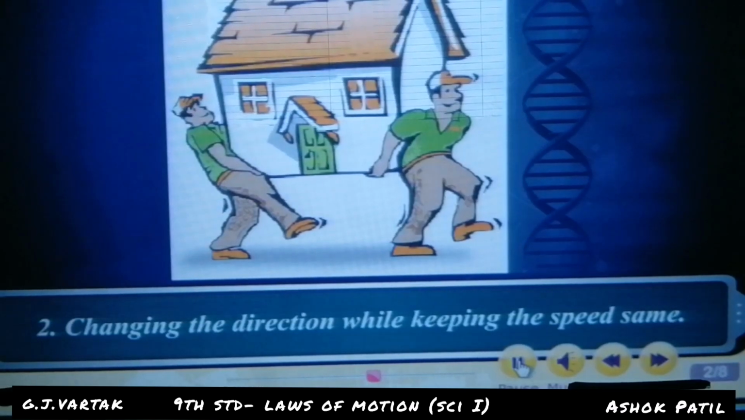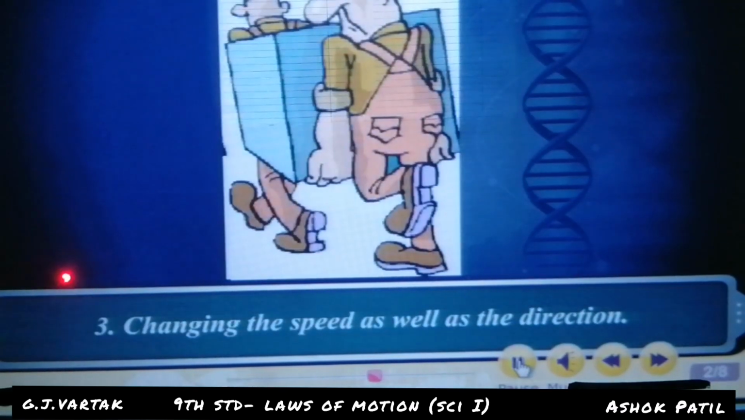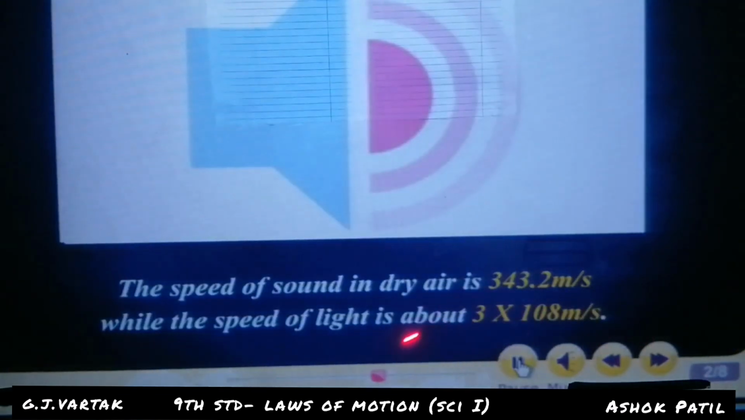And the third one, write down this sentence: changing the speed as well as the direction. When changing speed as well as direction, effect of speed and direction on the velocity. Speed as well as direction affects the velocity. The speed of sound in dry air is 343.2 meters per second.